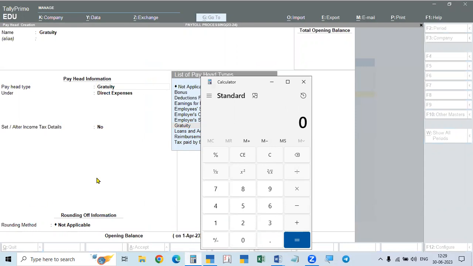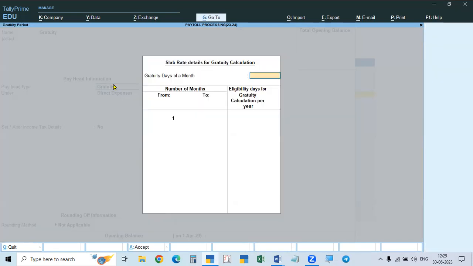So here, for gratuity, you have to give 26 as the number of gratuity days of a month, and up to 5 years, nothing will be paid. So 0 to 60, the number of months. After that, when you work more than 5 years, for every year of service, we will get 15 days salary.